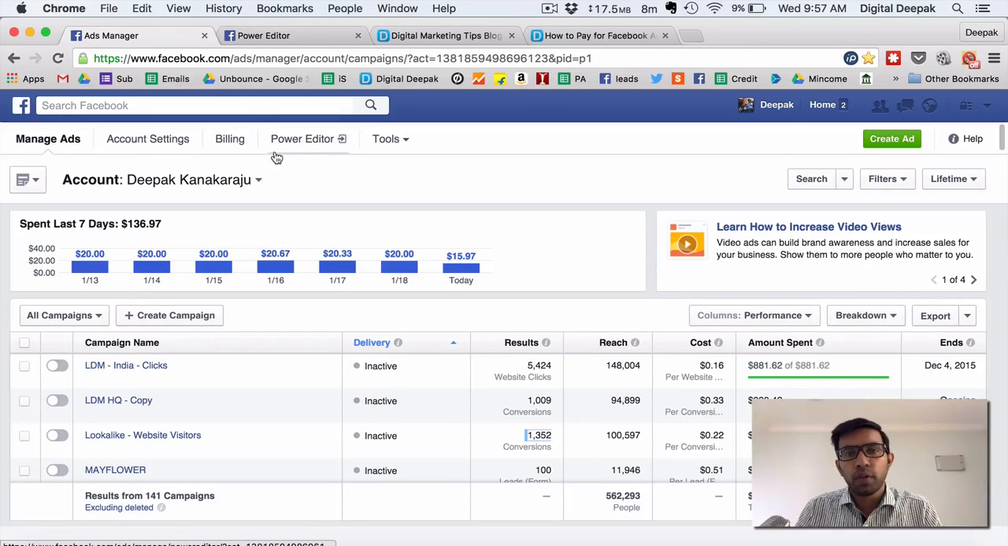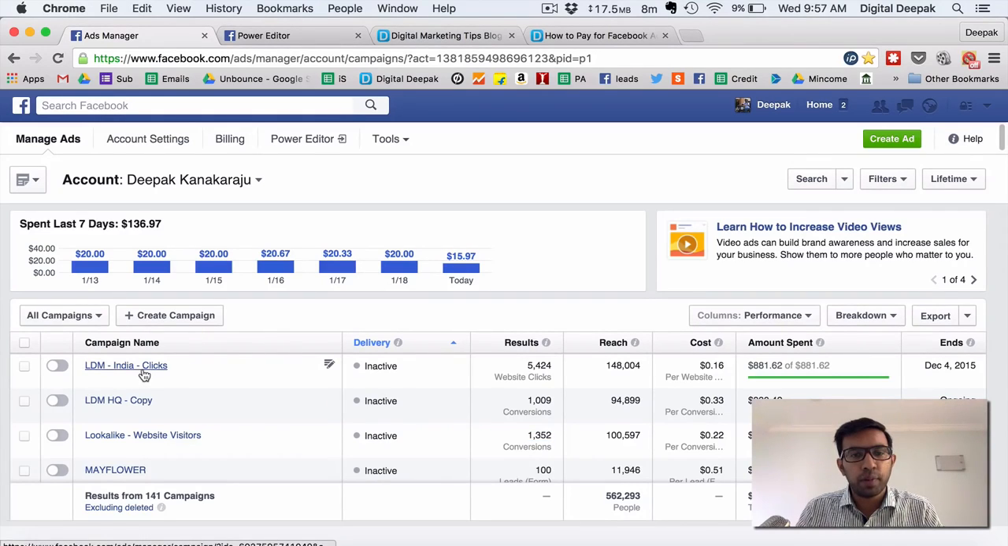Once you set up your ads account, you will be able to go in and start creating different types of advertising. I will show you some of the campaigns that I ran on my Facebook account and how I got the results from Facebook. Right now I am in the dashboard of my Facebook Ads Manager, and here you can see some of the campaigns that I have run previously.